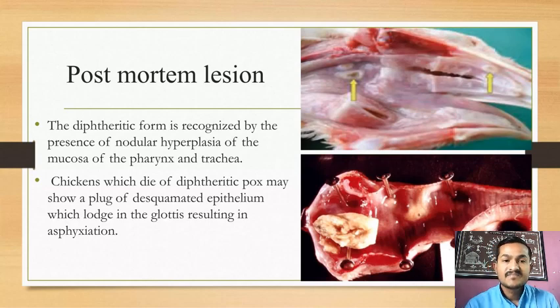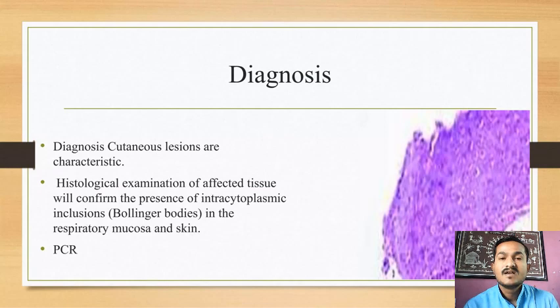Then next, chickens which die of the diphtheric pox may show a plug of necrotic epithelium, which lodges in the glottis and results in asphyxiation. Understand? This one is about the post-mortem lesion. Then diagnosis. Next one is about the diagnosis of chicken pox. How to diagnose, or how to recognize chicken pox.